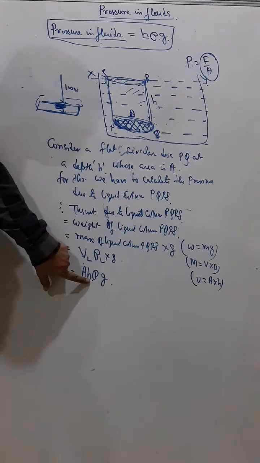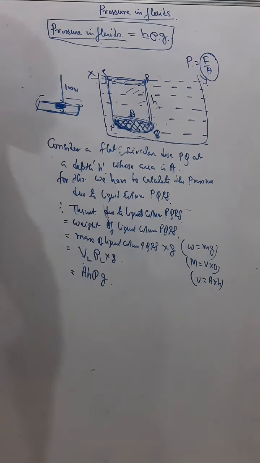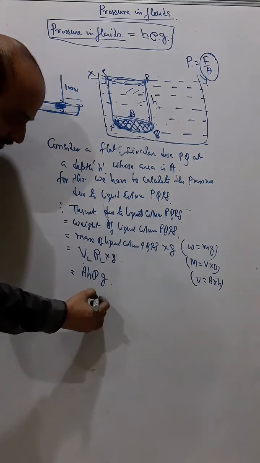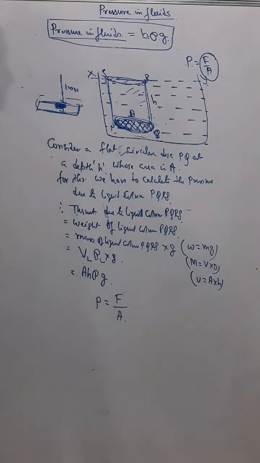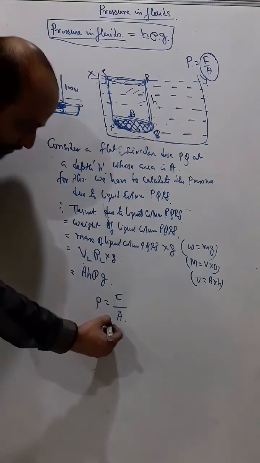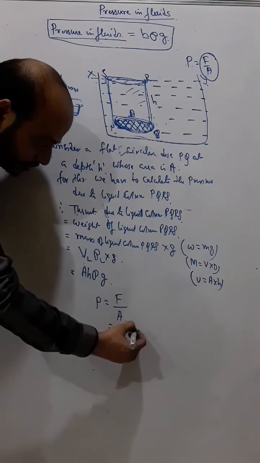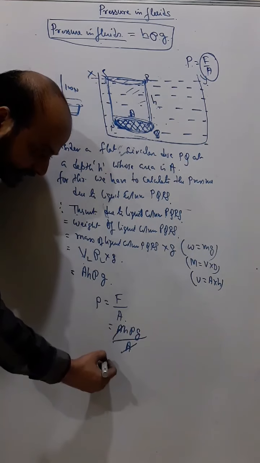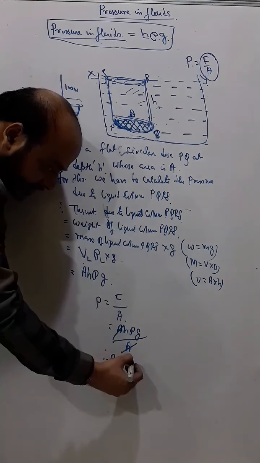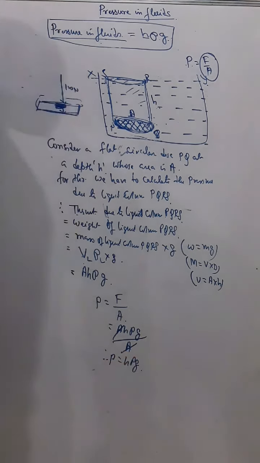Thrust is AH rho G. Now if I want to calculate pressure, pressure means thrust by area. Now we got thrust as AH rho G, and this is A, and A and A get cancelled, and finally we got pressure is equal to H rho G. Understand?